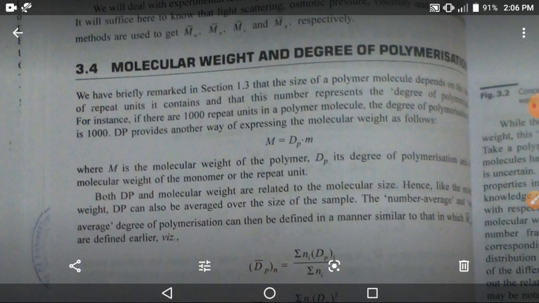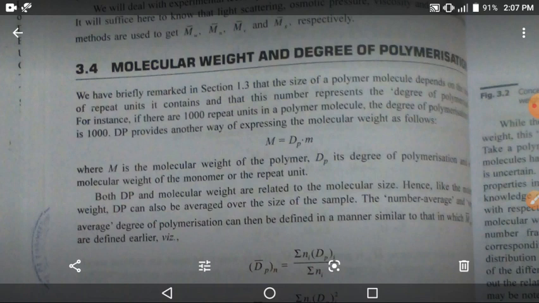Okay, where M is the molecular weight and DP is the degree of polymerization, and both DP and molecular weight are related to the molecular size. Hence, both weight and DP can be averaged over the size of the samples, and the number average and weight average degree of polymerization can be defined in a manner similar to that which the molecular weight averages were defined earlier.